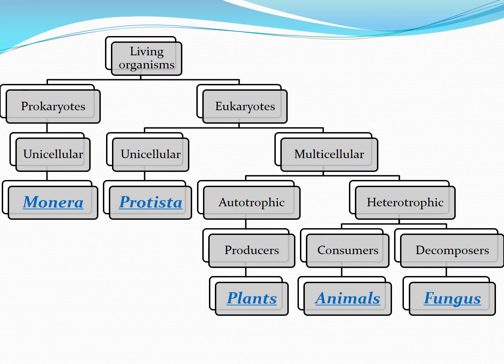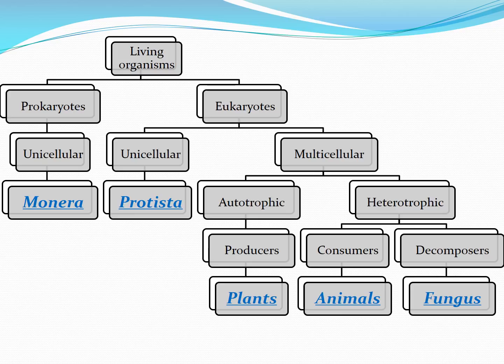Therefore, the multicellular autotrophic organisms are nothing but the producers. That means we are talking about plants. So plants are the autotrophic organisms which are eukaryotes. Similarly, heterotrophs can be divided into consumers and decomposers.